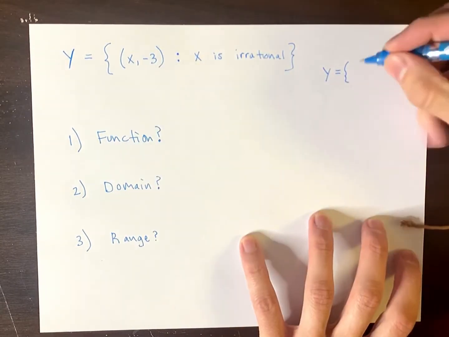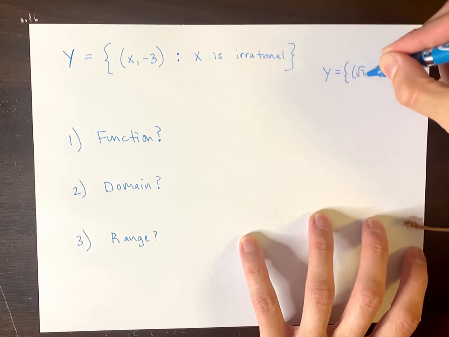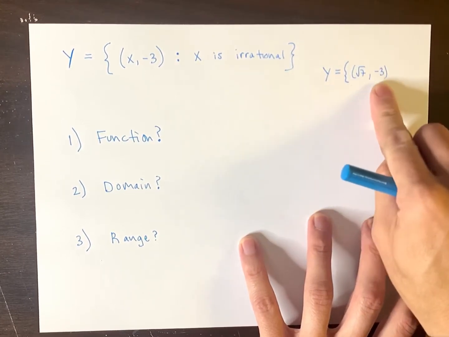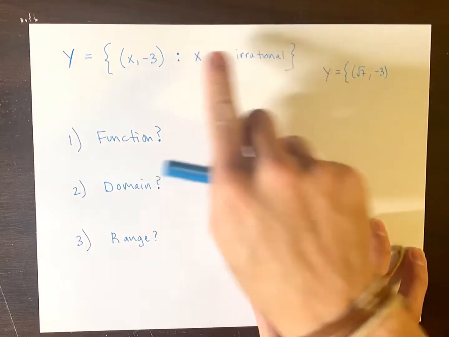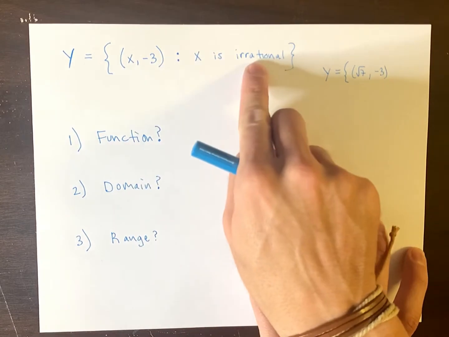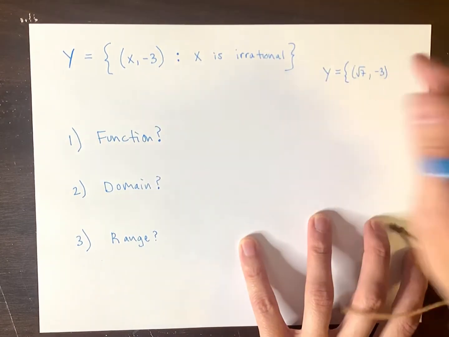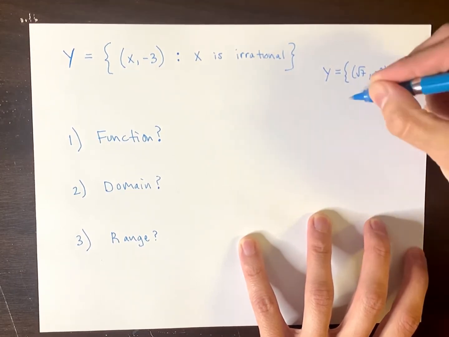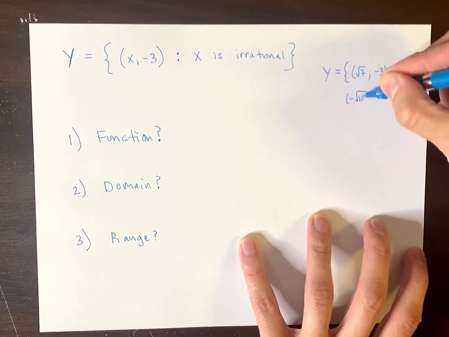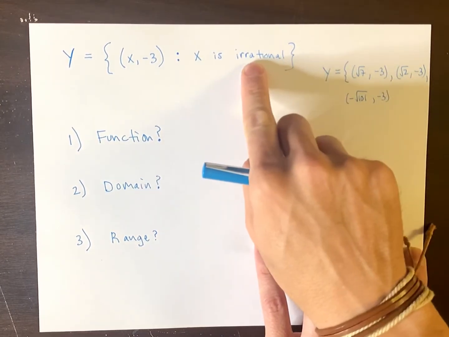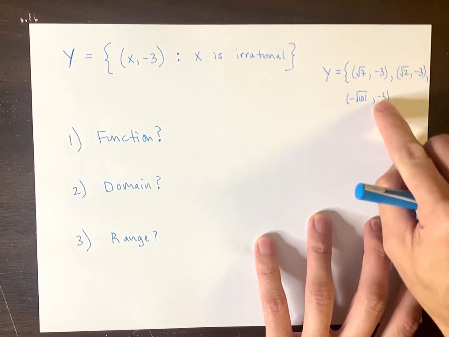Here is one random example. How about square root of 7 comma negative 3? You see, because this is an ordered pair, the y coordinate is always negative 3. I just need the x coordinate to be anything that is irrational. That's an example right there. Here is another one. How about square root of 2 comma negative 3? Here's another example. How about negative square root 101 comma negative 3? As long as the x is irrational, the y coordinate is always going to be negative 3.